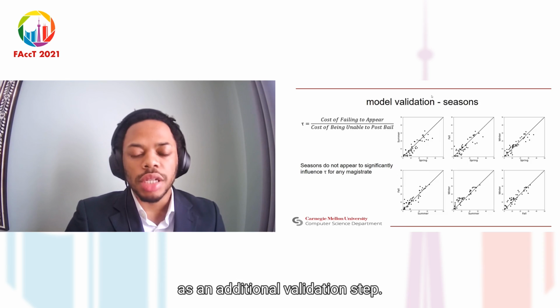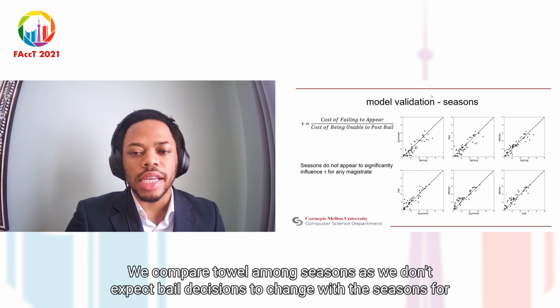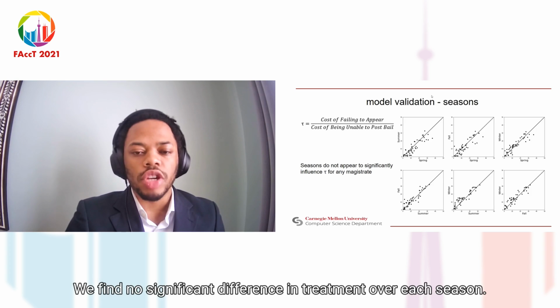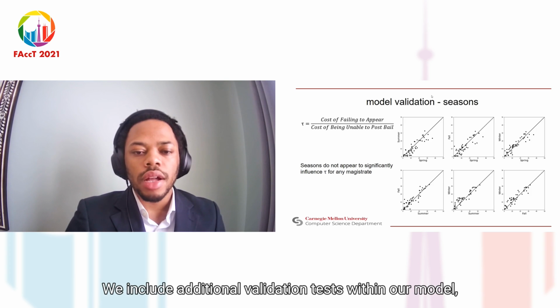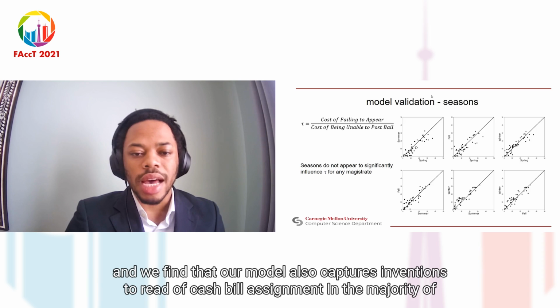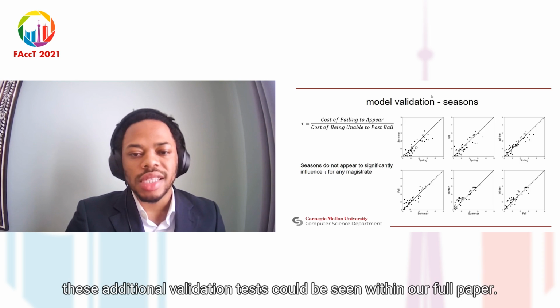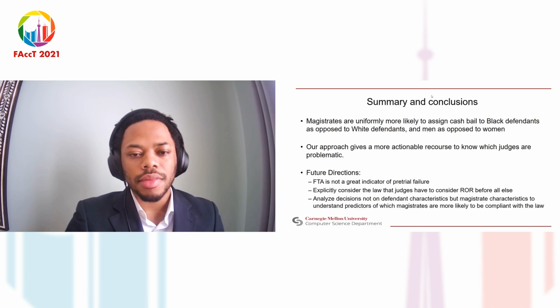As an additional validation step, we compare tau among seasons, as we don't expect bail decisions to change with the season. For each comparison, spring, summer, fall, and winter, we find no significant difference in treatment over each season. We include additional validation tests within our model, and we find that our model also captures a magistrate's true rate of cash bail assignment in the majority of cases, only struggling for those magistrates who rarely use cash bail. These additional validation tests can be seen within our full paper.